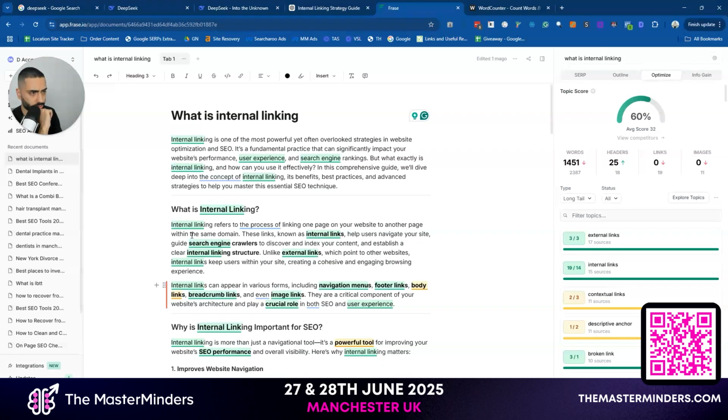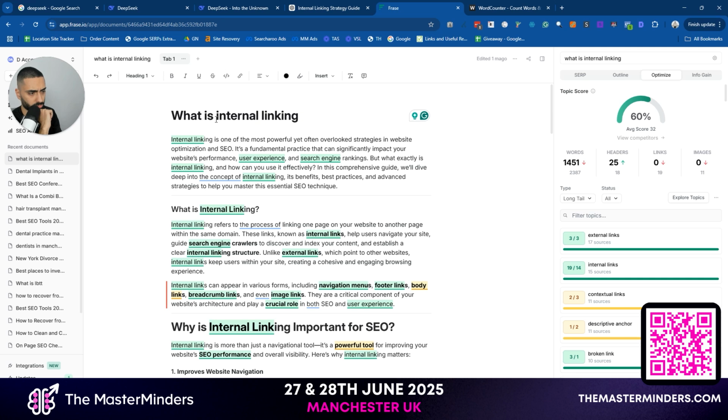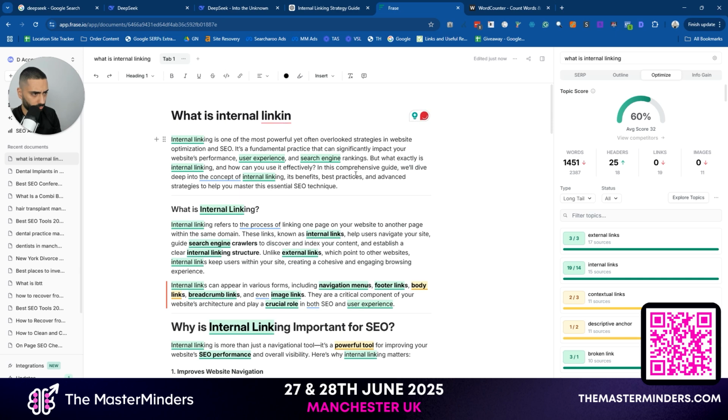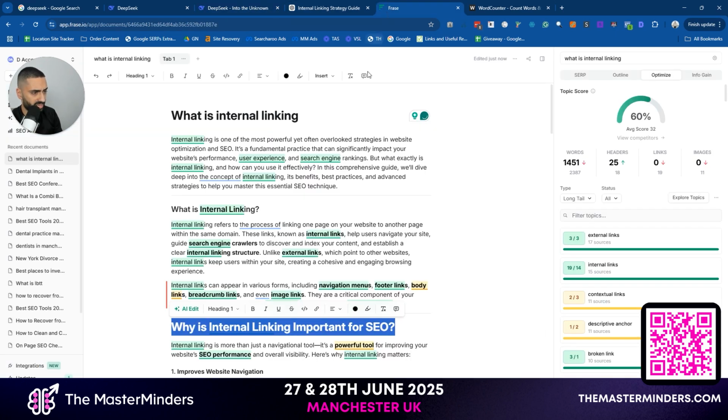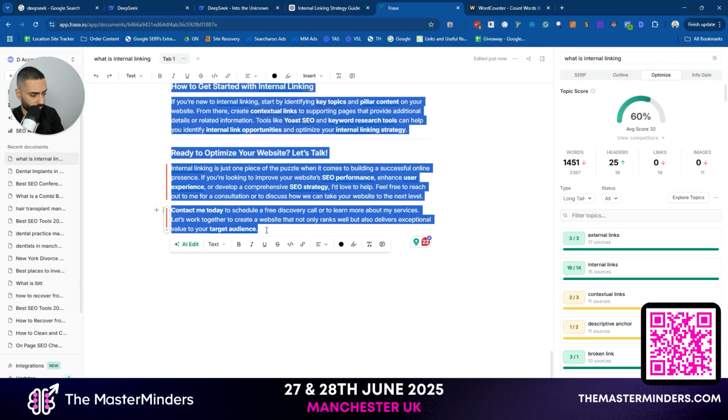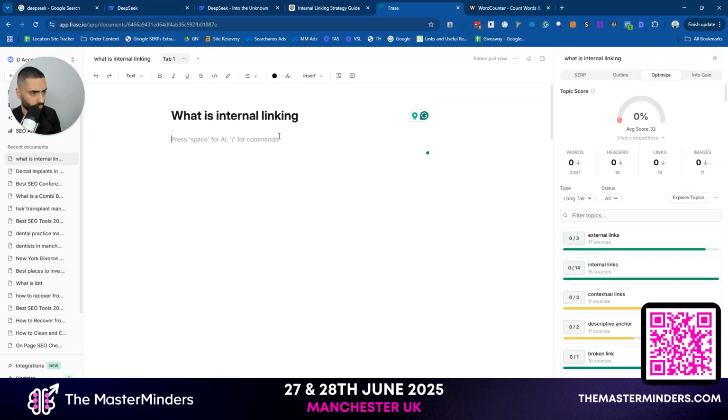Obviously, this should be an H1, right? Wait, no, this should be... Wait, what did I just do? Internal linking. Let me just copy this back into Phrase, and we will evaluate the subheading structure.